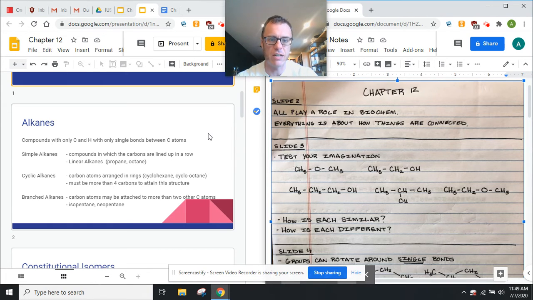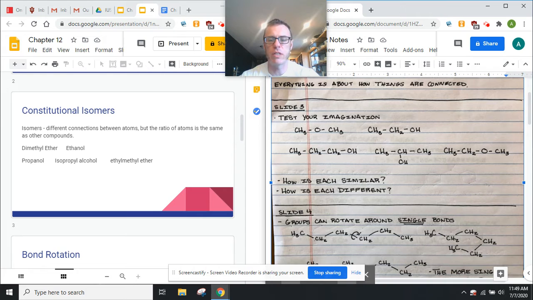Carbon atoms may be attached to more than two other carbon atoms, so like isopentane or neopentane, something like that. You'll see where we're going with this. And all of these play a role in biochemistry, and it's all about how things are connected. That's how we're going to view this.